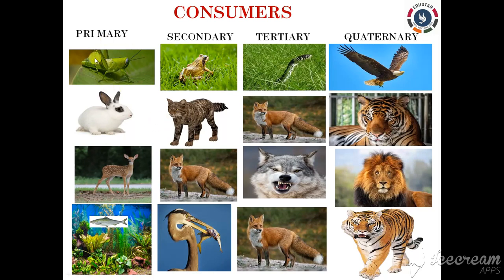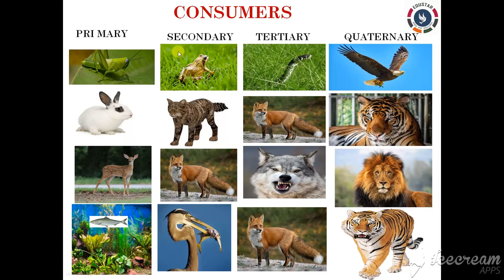Let us see the primary consumers first. The primary consumers obtain their food directly from the producers, that is the plants. Hence we can say that the primary consumers are the first order consumers, which include animals eating plants or plant products. They are also called herbivores. Clear? The common herbivores in the terrestrial ecosystem include cow, deer, goat, camel, rabbit, hare, horse, ox, elephant and so on, right? The common herbivores in the aquatic ecosystem include snails, mosquito larvae and tadpoles, etc.